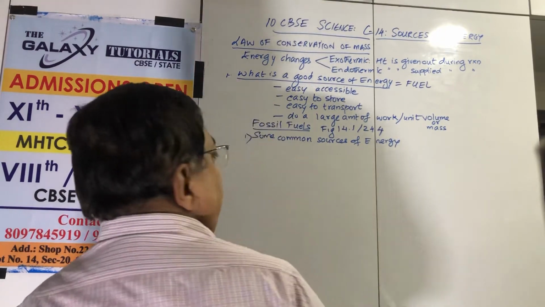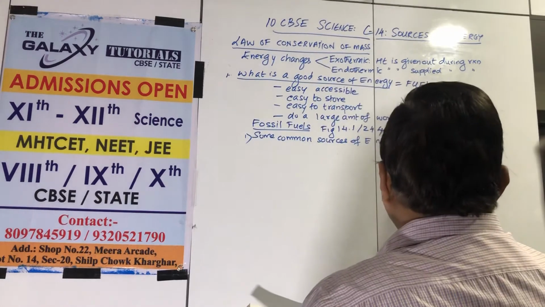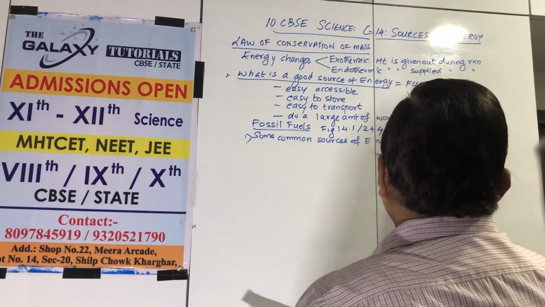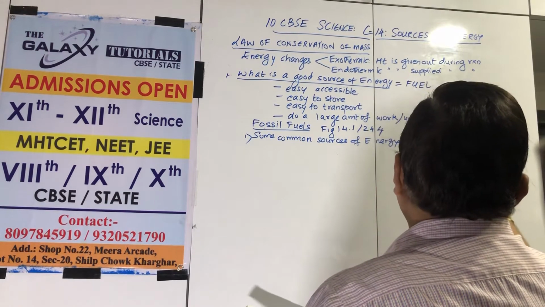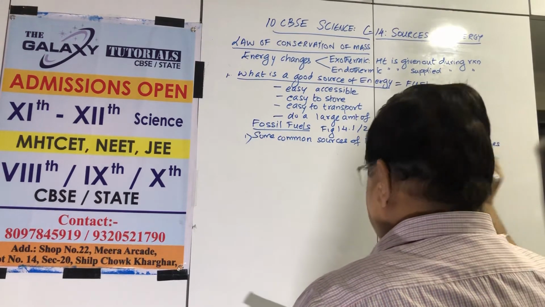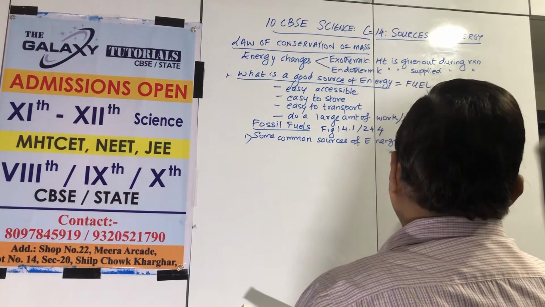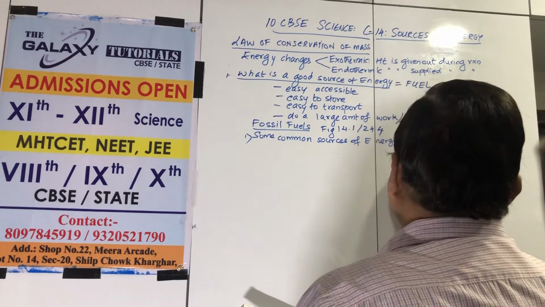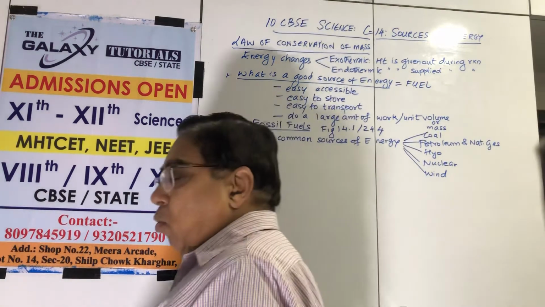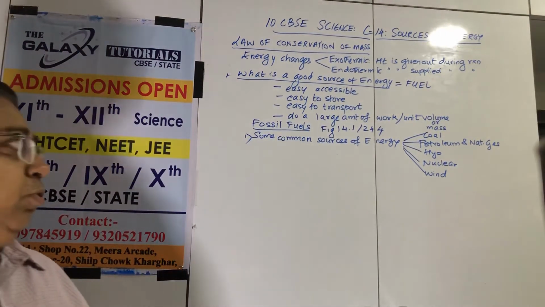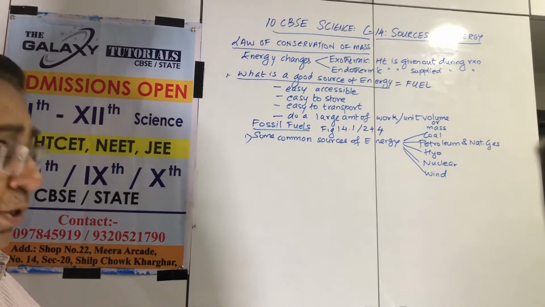First we can find some common sources of energy being used today, which are coal, petroleum and natural gas, hydro, electricity, hydropower, nuclear power plants, and wind. There are many, my friends. There is tide, etc. We are not going into all details, but the book shows only this much. So we can write the name of 1, 2 common sources of energy.